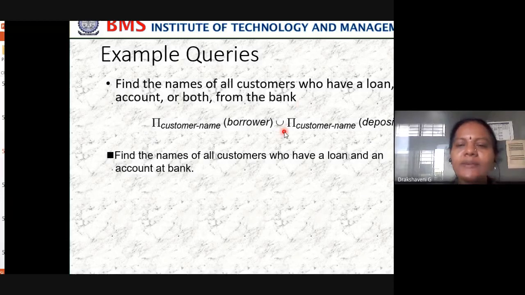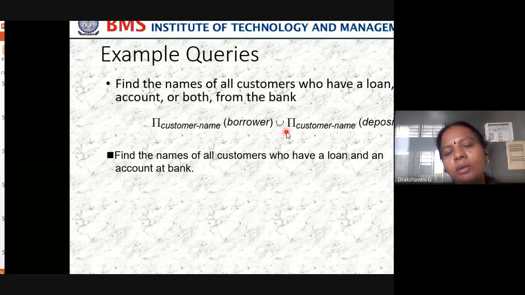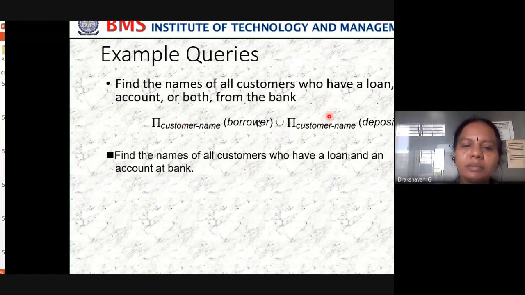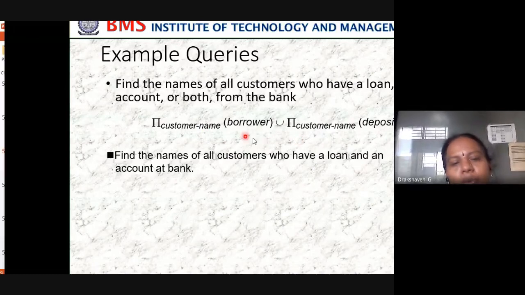Suppose I have an account in Allahabad Bank as well as a loan, I want those people's names. So then we have to use a union.